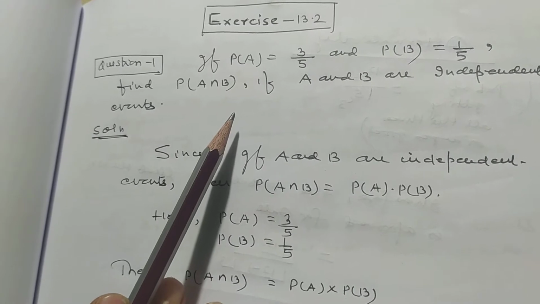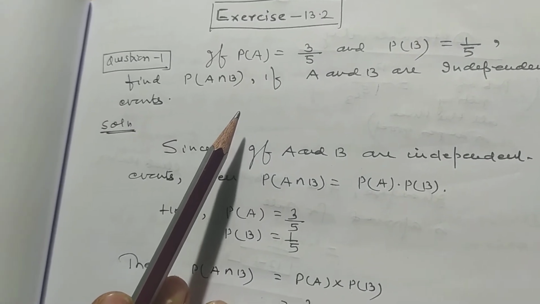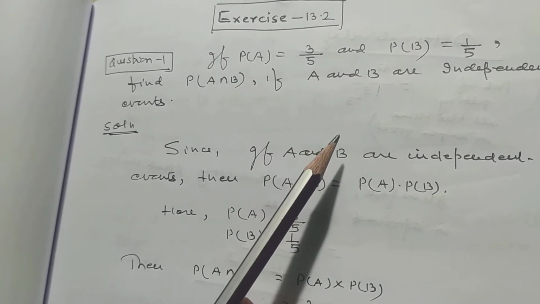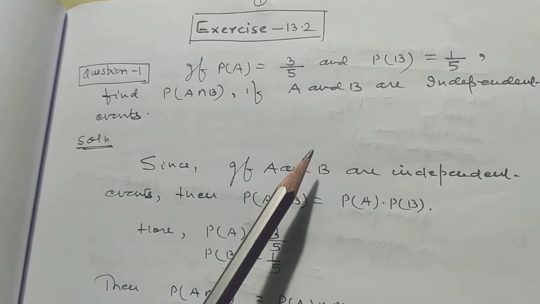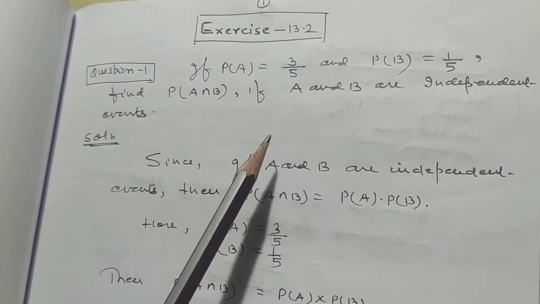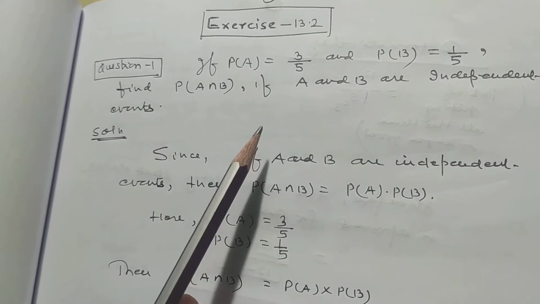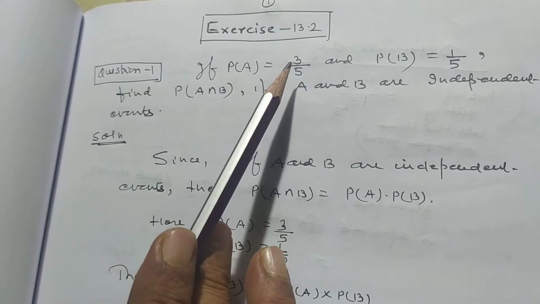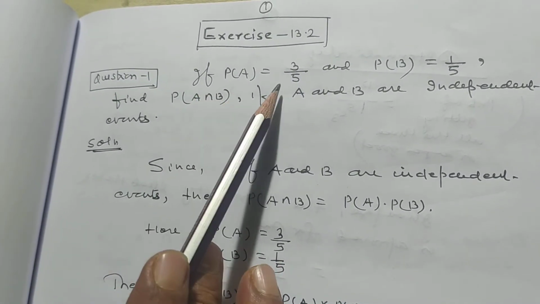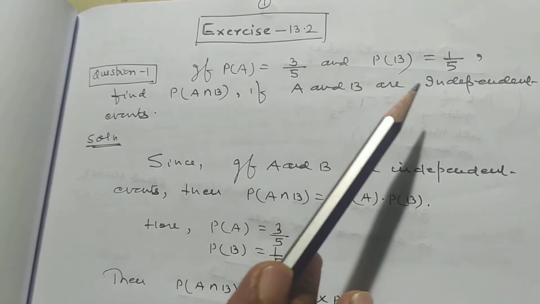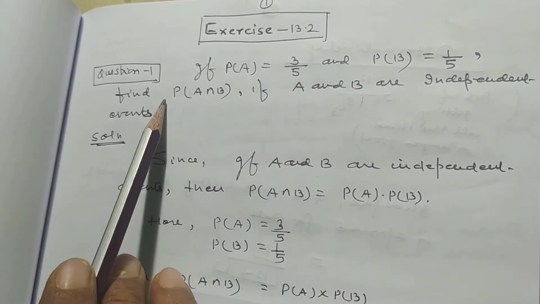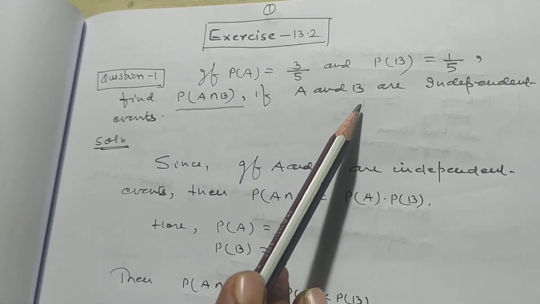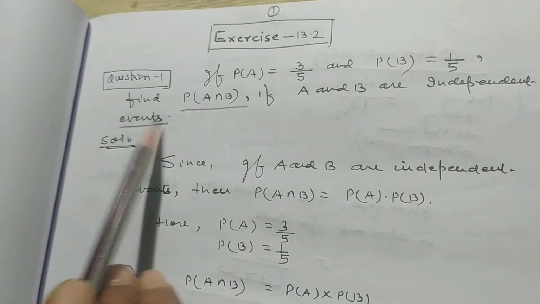So my dear students, these types of problems are also in the CBSE sample paper, so you must remember the results also. This is the problem of Exercise 13.2, problem number 1. If probability of A is equal to 3 by 5 and probability of B is equal to 1 by 5, find probability of A intersection B if A and B are independent events.